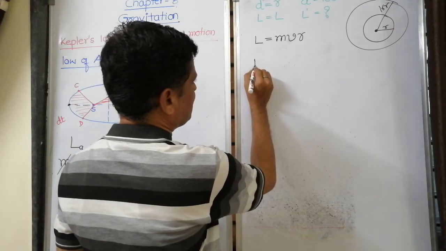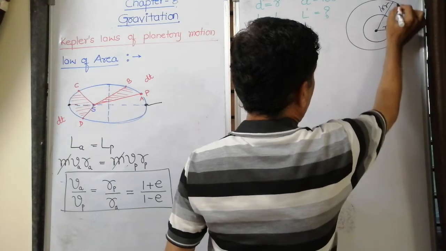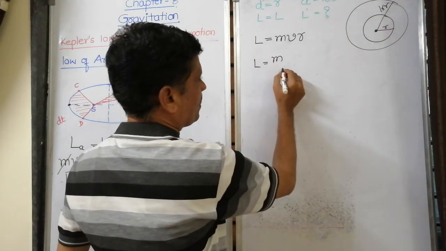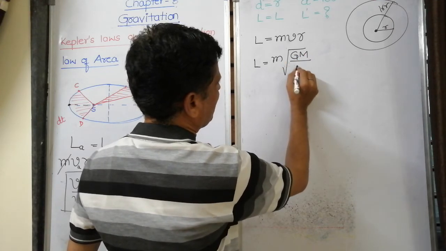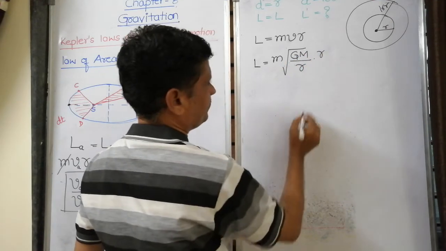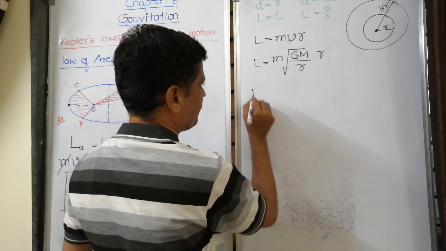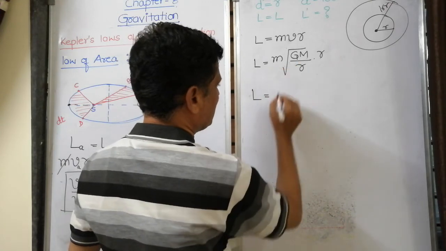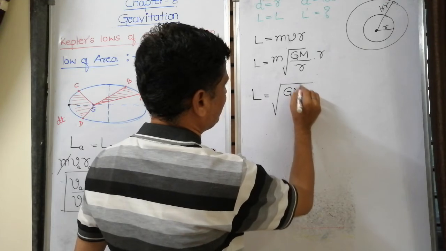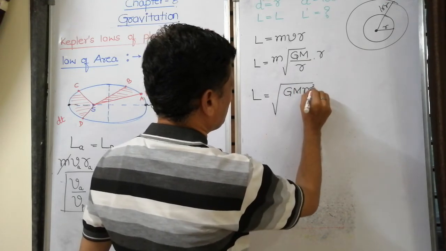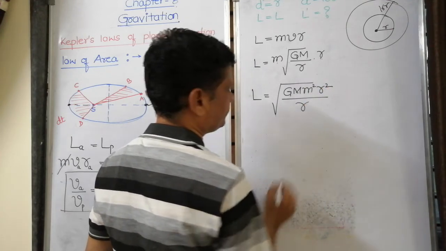See, L is equal to mv as it is. m means the mass of the planet which is revolving. v means orbital velocity, which is given by the root of capital G, capital M divided by r. This is r. If I take this r inside the root, it becomes r square. I will take this m inside also. Capital G, capital M. If I take small m inside as m square, and take this small r inside, it is r square by r.